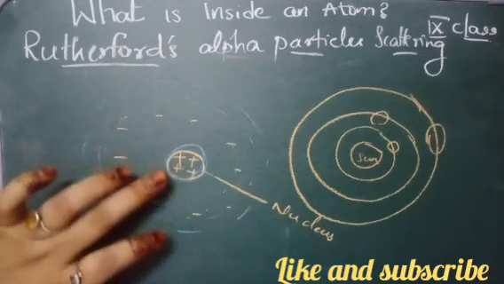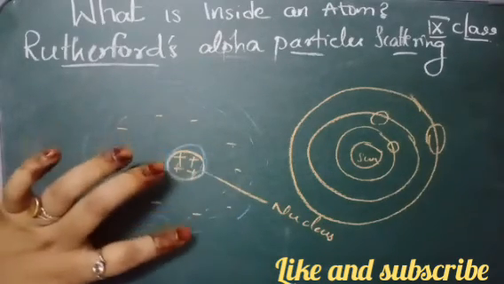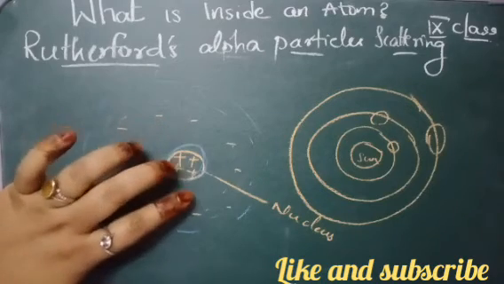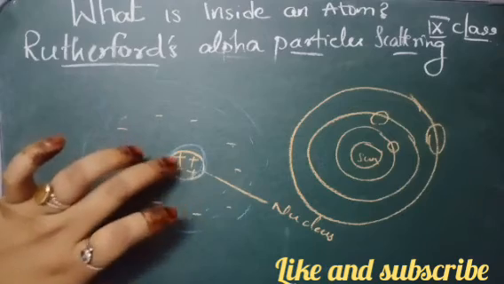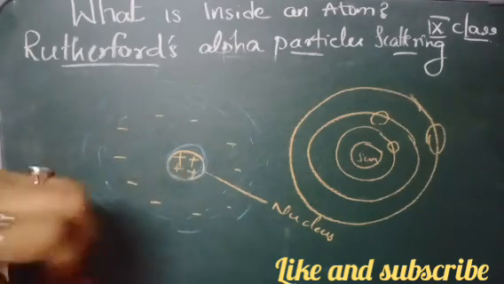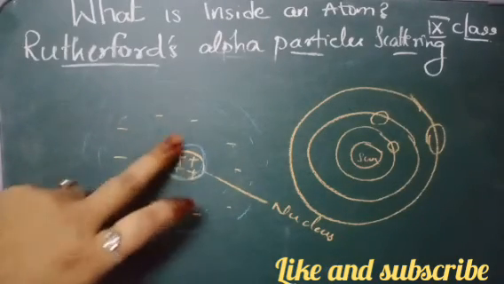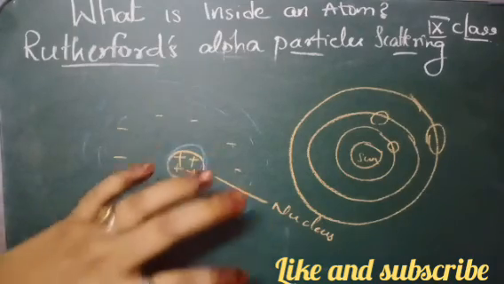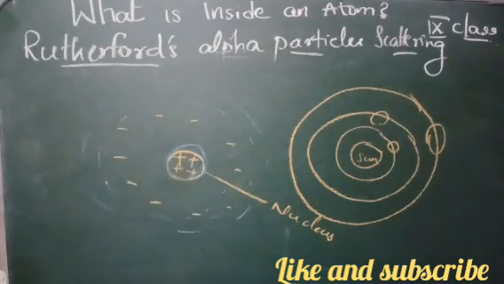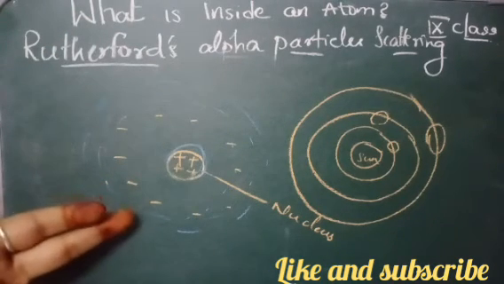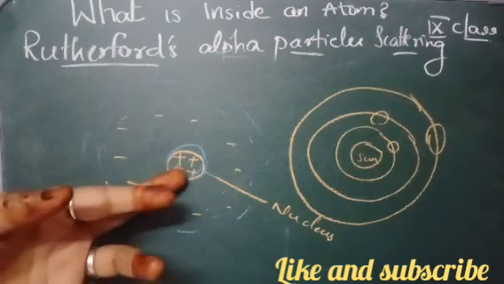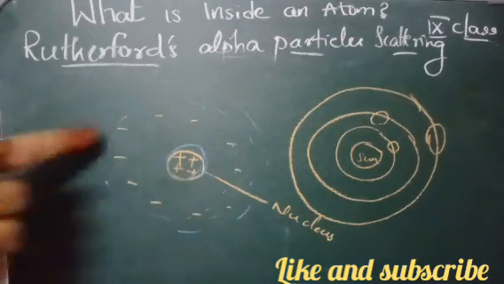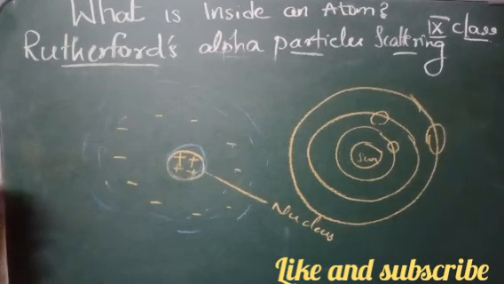The positively charged subatomic particles are concentrated at the center, occupying a dense space called the nucleus, and all the negatively charged electrons are revolving around the nucleus in a particular orbit, with a lot of space within the atom.